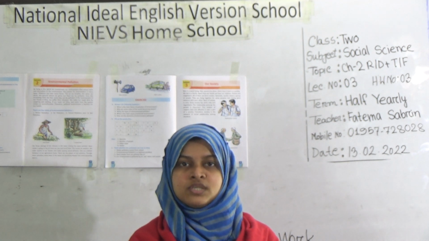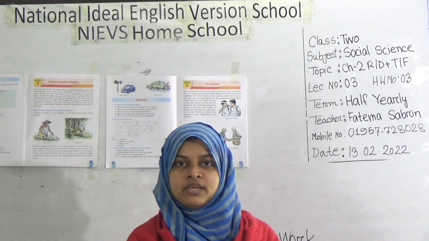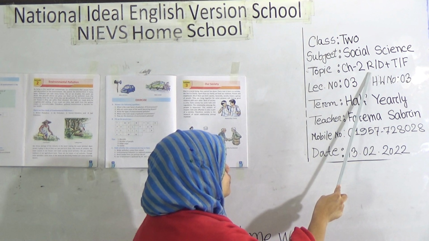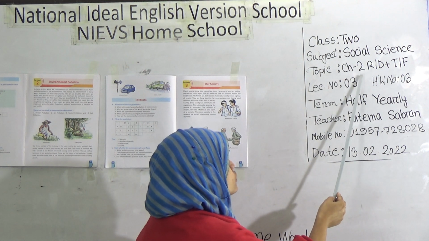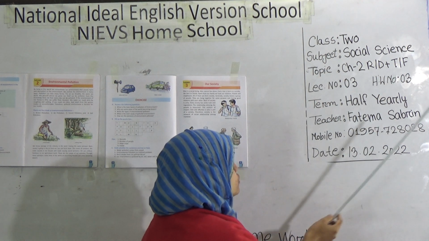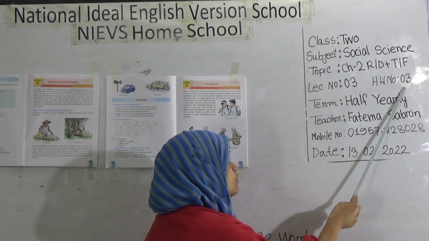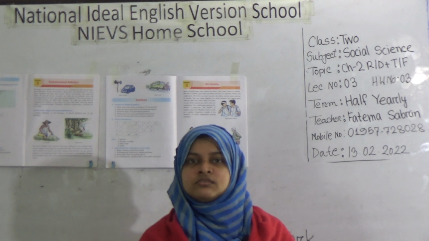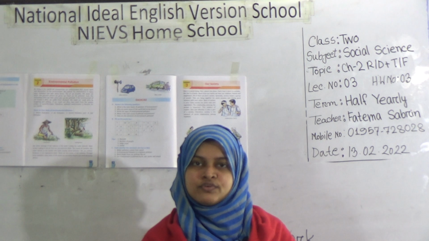Today I am going to take a Social Science class for the students of Class 2 on the topic Chapter 2, Reading Done, and today we will do True-False. Students, this is lecture number 3, while our homework number will also be 3. Now students, please take your textbook. I am going to read to you and then we will do True-False. So let's start.